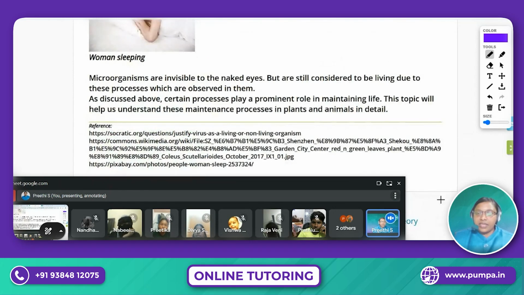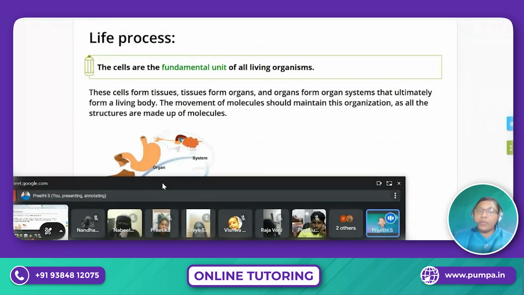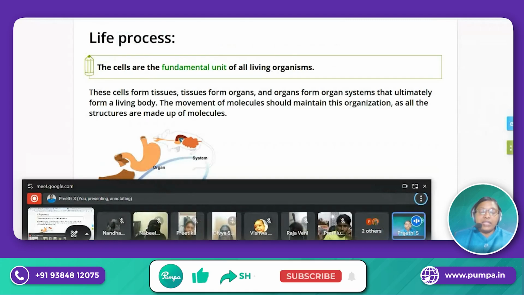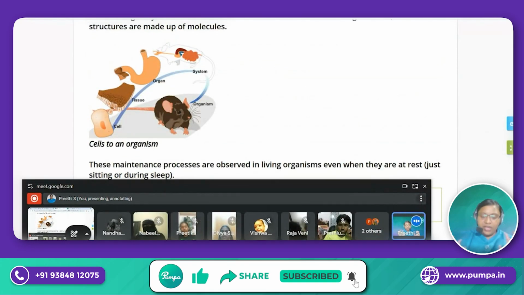And yes, we can move on to the first characteristic feature. We have discussed that they should be made up of cells, and then they should have levels of organization, right? Levels of organization. So we are going to see this.